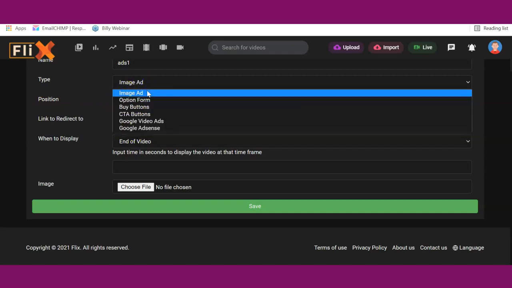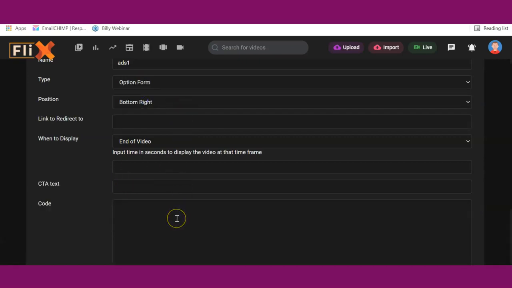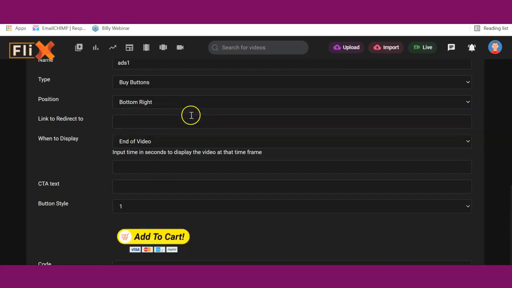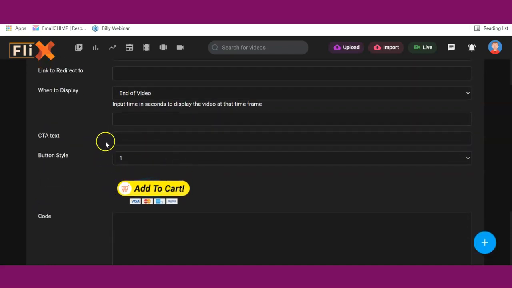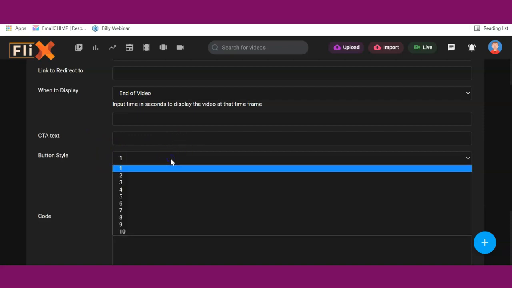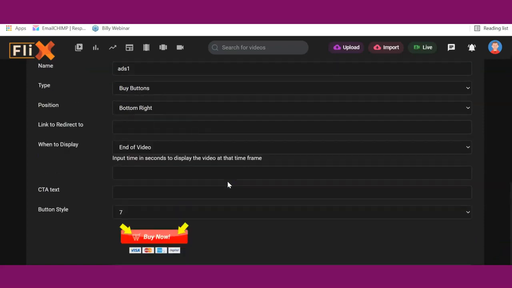Aside from that, we also have other options, which is the opt-in form. You can input an opt-in form live inside your video, so you can get targeted leads from your viewers. You can also insert buy buttons. You have the call to action text here, and then you can select the button styles. There are tons and tons of button styles here. As you can see, there are a lot of them, so you can select any one you want to use and you're good to go.